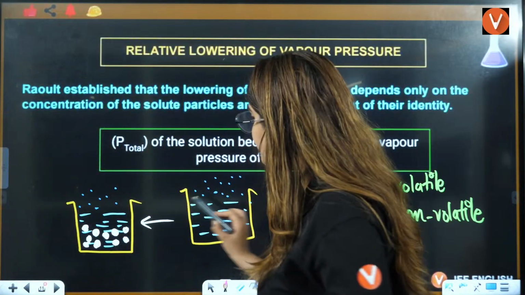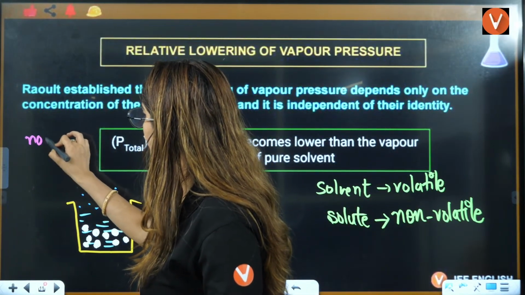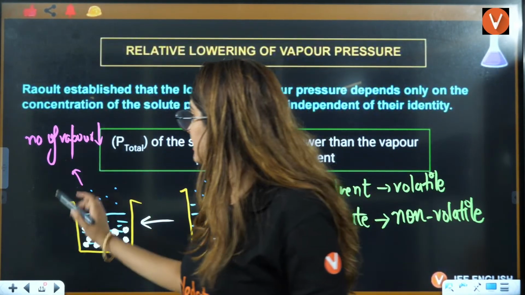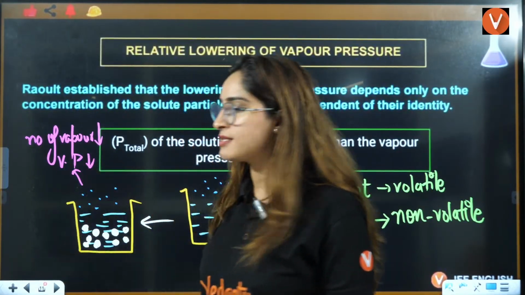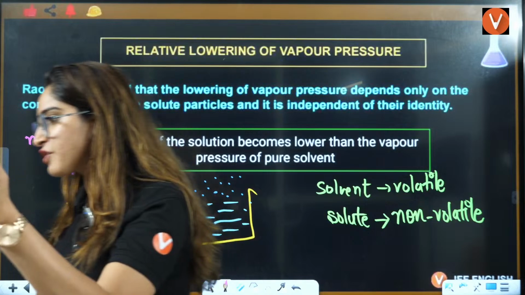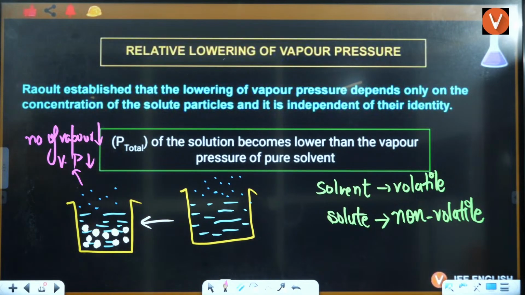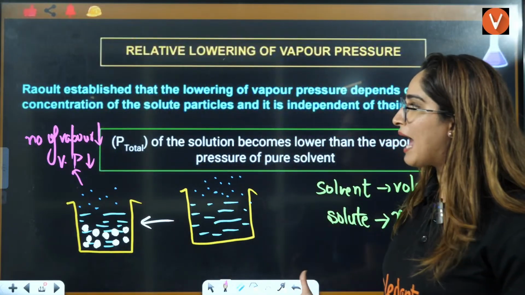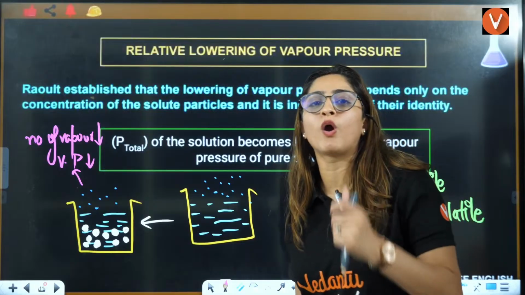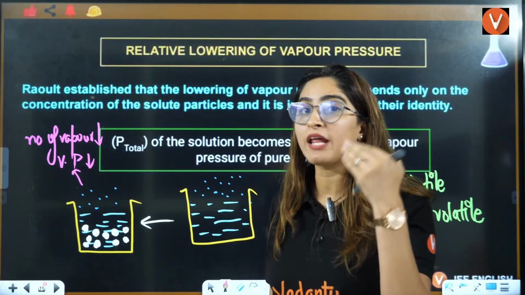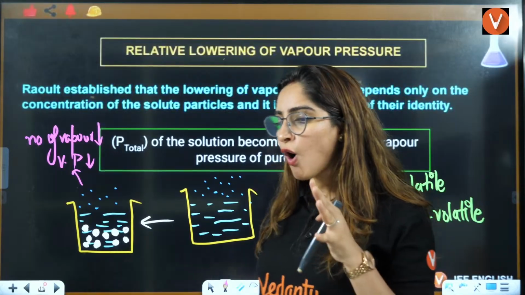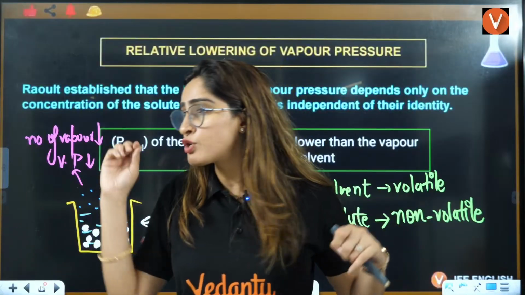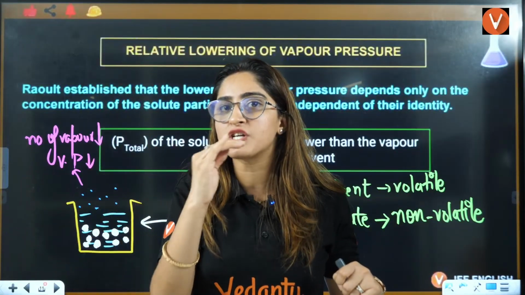That means the number of vapors will decrease. That means vapor pressure will decrease, right? Okay, understood? Clear now? Why does vapor pressure decrease? Because the non-volatile solute, which is not making any vapors, will cause hindrance. They will not let that solvent make vapors. So in that process, the vapor pressure will decrease.